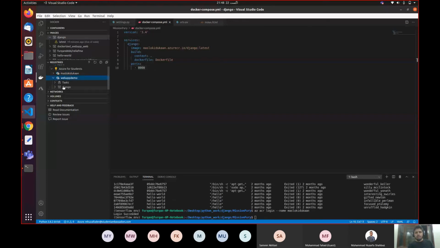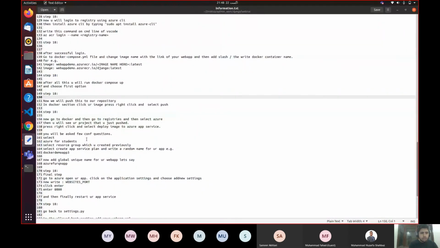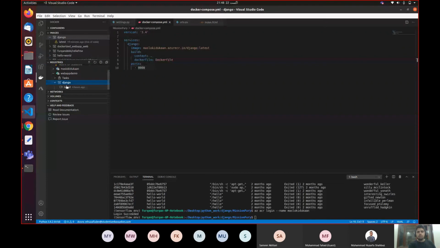So I told you you will see Django container inside Maslow ki Dukaan registry. When you see Django container, you will open up this container and let me show you what you will do. You will go to container registries and then select Azure, and push. When you open up this, you just need to right click and select deploy image to Azure services, Azure App Services. I have done it already. I'm not going to do it again. You will just need to deploy image to Azure App Services.